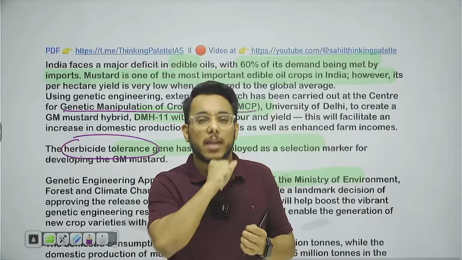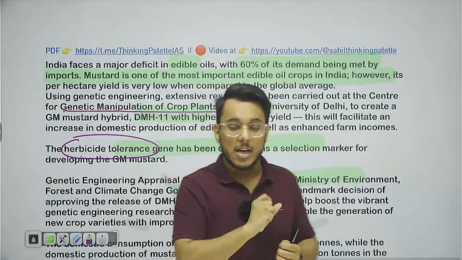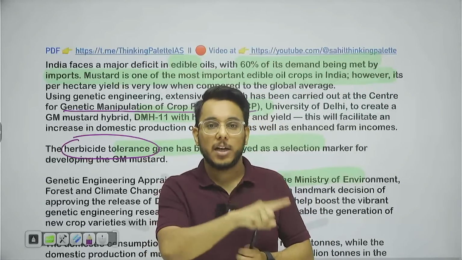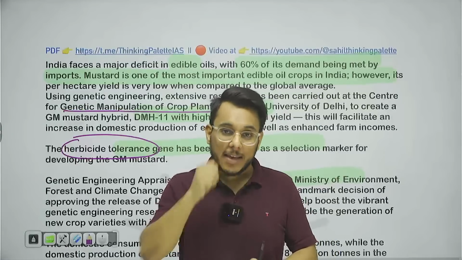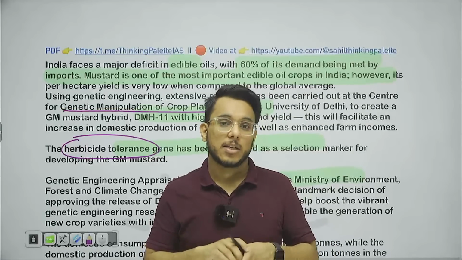Or you can spray some chemical on that which will kill these weeds. But if you spray that chemical, what will happen? It will impact the major crop also, the plant also. So plucking by hand is largely an option.